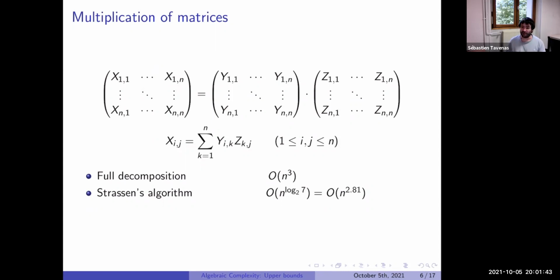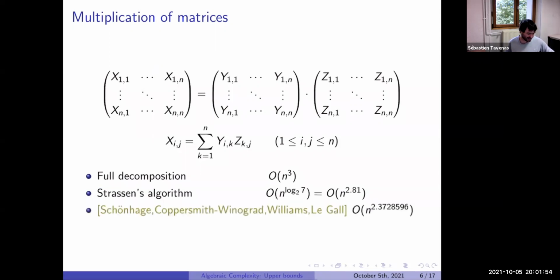After, there are a lot of works about matrix multiplication. I will not detail them now, because I'm not a specialist of these things and we would need more than one talk. But there are a lot of results. Currently, the best bound is n to the 2.3728596. I put quite a lot of digits because it's interesting. I didn't put all the names, but most of them, there are also Pan, Pennyst, Stothers.